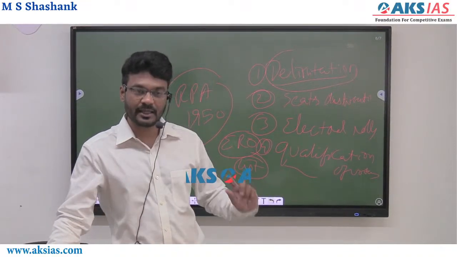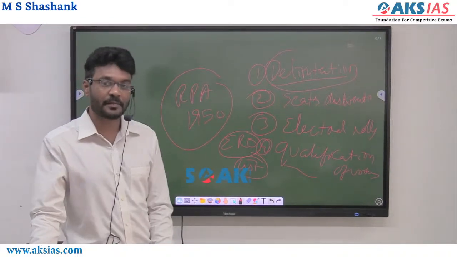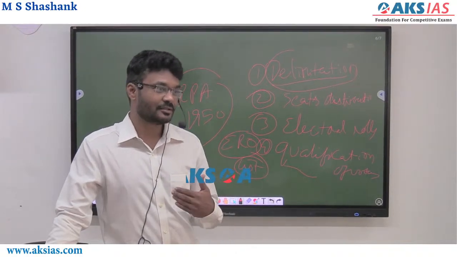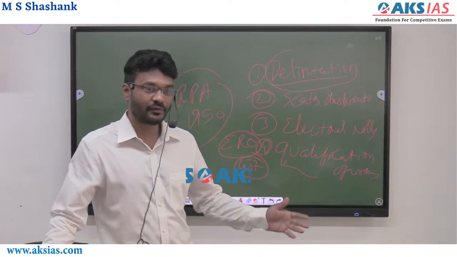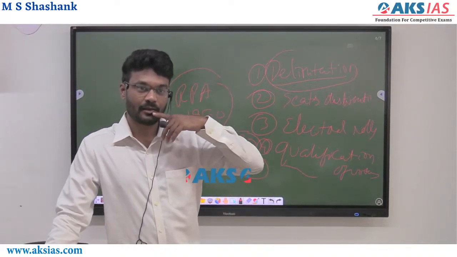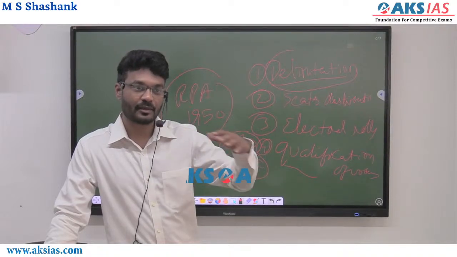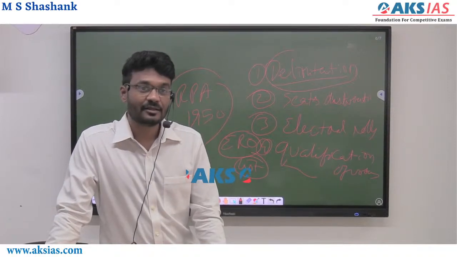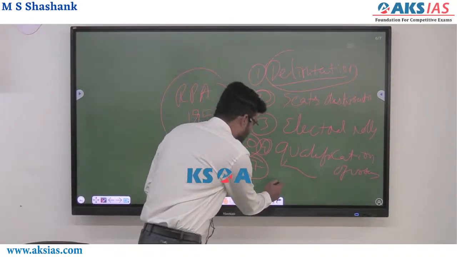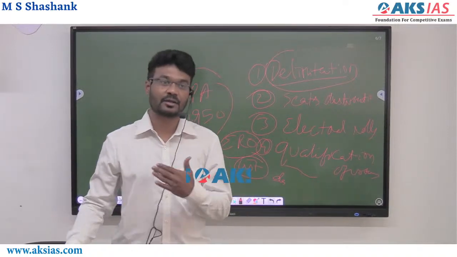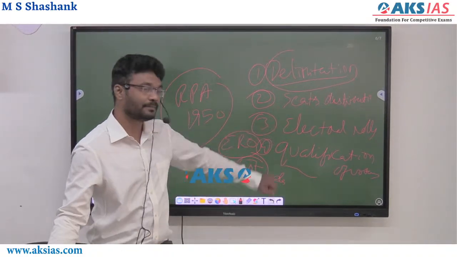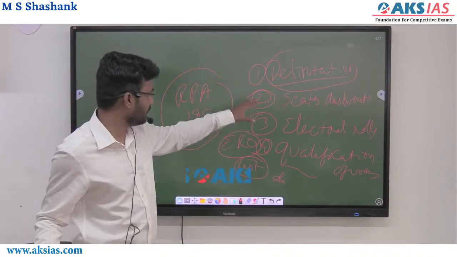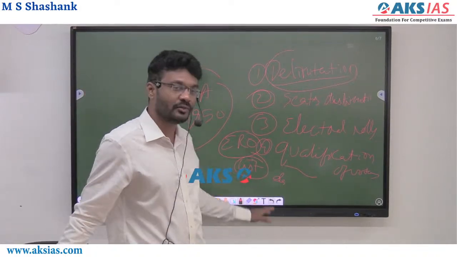And why is this particular thing in the news? Their list was prepared, but what about their dependents? What about their wife? What about their children who are above 18 years? For example, if an Indian ambassador residing in the UK has a spouse, what about her voting right? She also cannot travel, right? That is why the dependent list is also prepared. So in the third step, in the preparation of the electoral roll, the ERO, electoral registration officer, will do all these things.